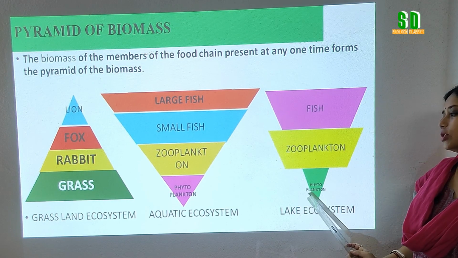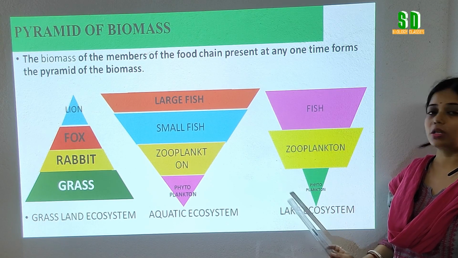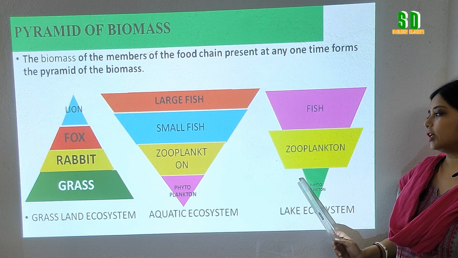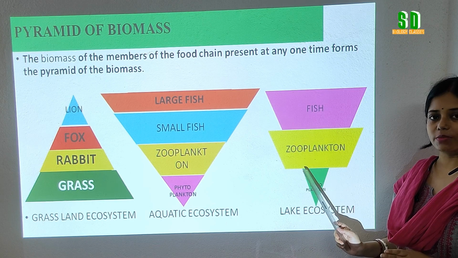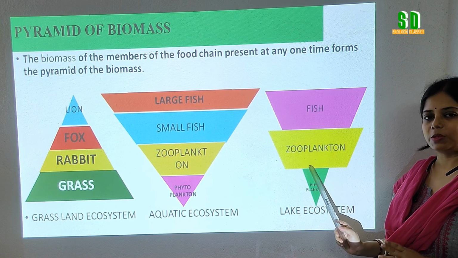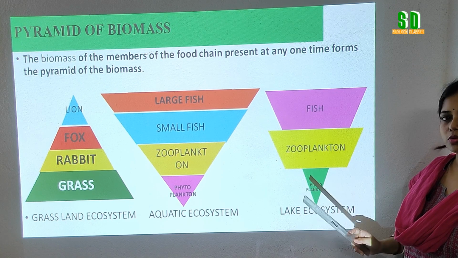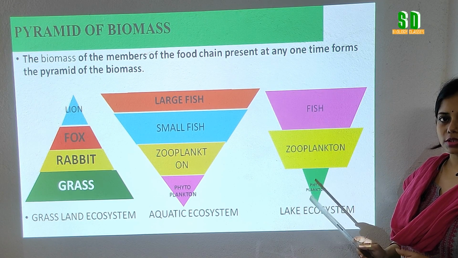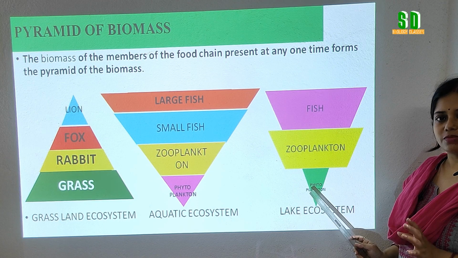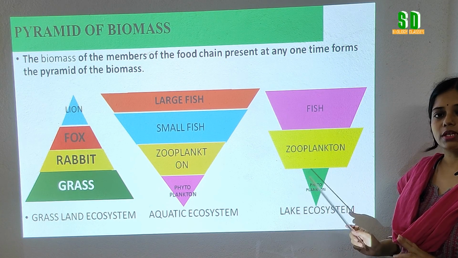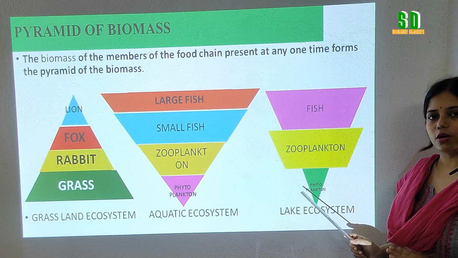The lake ecosystem is also another example of aquatic ecosystem. But here we are getting another type of pyramid of biomass, that is spindle shaped. Why is it spindle shaped? Because the lake ecosystem is a reserved ecosystem where the flow of water is very less. In the lake ecosystem, the number of phytoplankton can be constant.